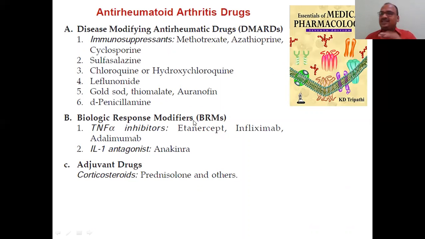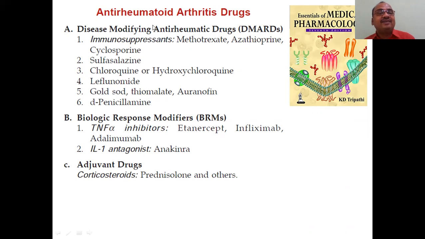See, since this is a disease from our own body, two options will be there for a doctor. Number one, he has to modify the disease. That's why A is here: disease modifying anti-rheumatic drugs. These class A drugs modify the disease.